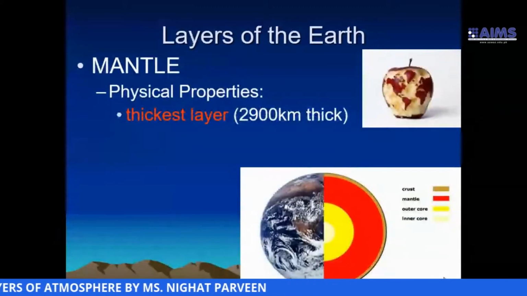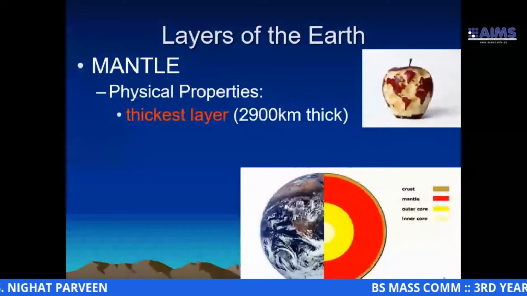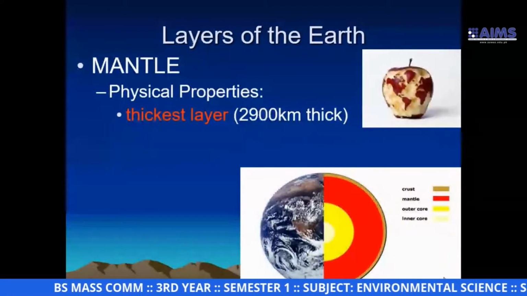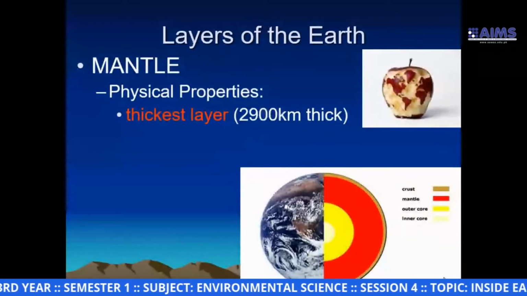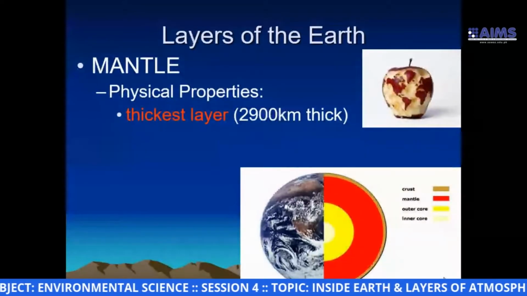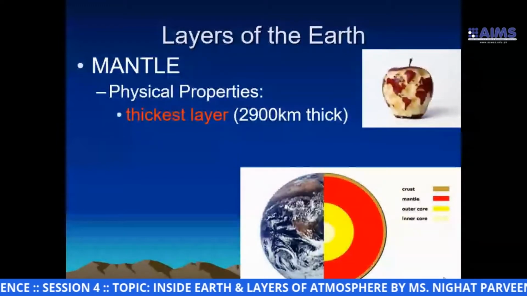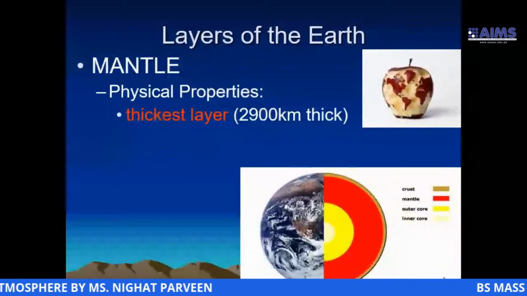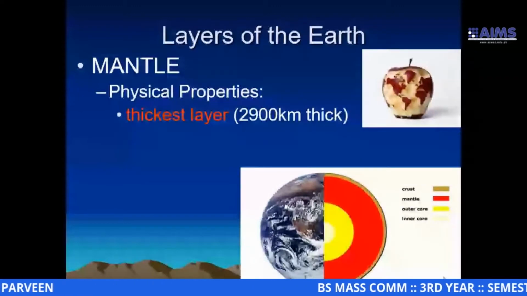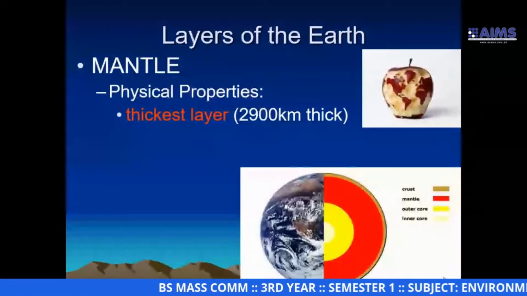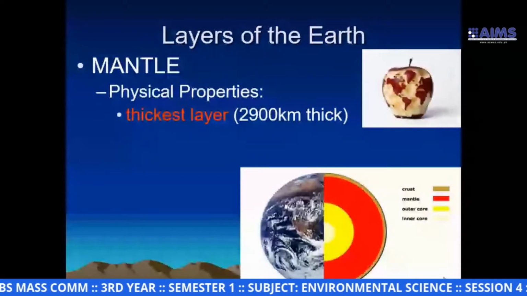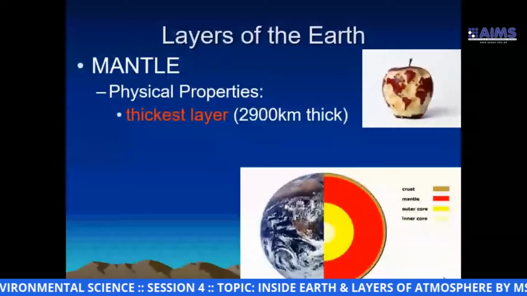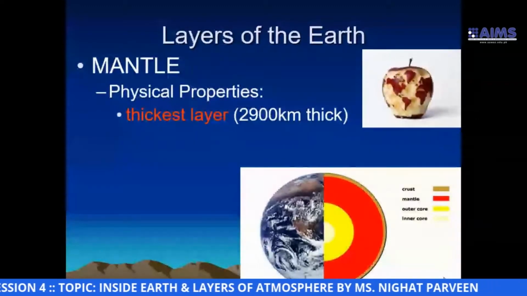Now let's look into the mantle. First of all, we will look into the physical properties of the mantle. It is the thickest layer. An estimation tells us that the thickness is about 2,900 kilometers. So the mantle is 2,900 kilometers thick.